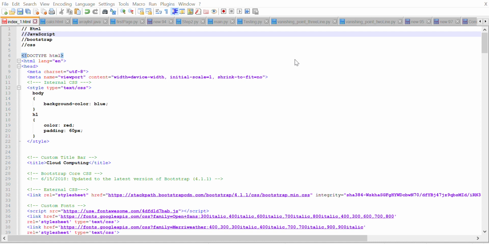CSS will give you the color, the designing. The image will come in which shape. This is coming in an oval shape. This is perfectly square. This has a round boundary, right? So CSS is going to help you in designing this.